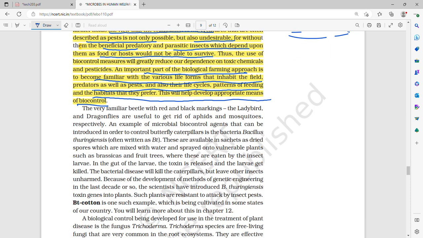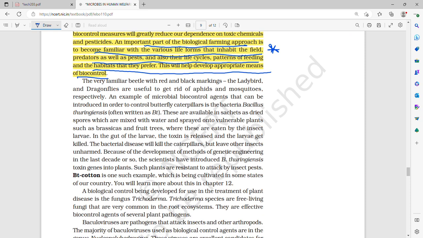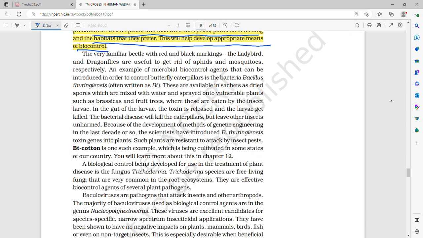An important part of the biological farming approach is to become familiar with the various life forms that inhabit the field, predators as well as pests, and also their life cycle, pattern of feeding and habits that they prefer. Otherwise, you will not be able to practice biocontrol. This will help us develop an appropriate means of biocontrol. The very familiar beetle with red and black markings, the ladybird, and dragonflies are useful to get rid of aphids and mosquitoes respectively.